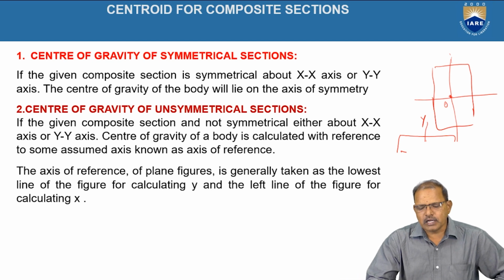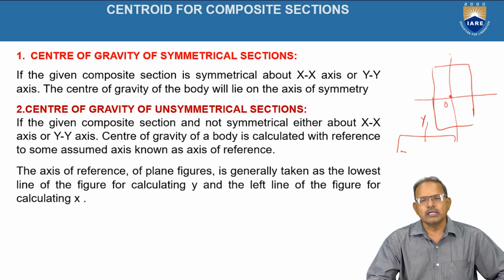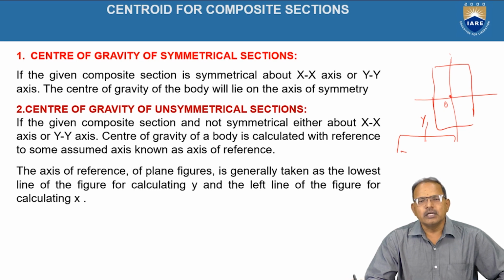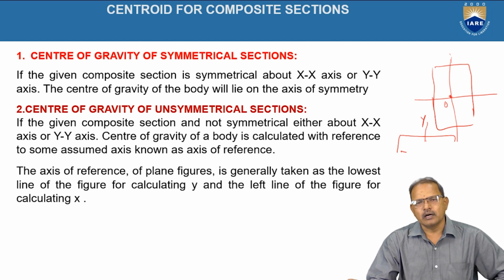Center of gravity of unsymmetrical sections. Some sections are there now which are not at all symmetrical about the vertical lines and horizontal lines. In that case, the horizontal line which is passing through the lowest portion of the figure or the object is treated as the x-axis, and the vertical line which is passing through the extreme left of the object is treated as the y-axis.